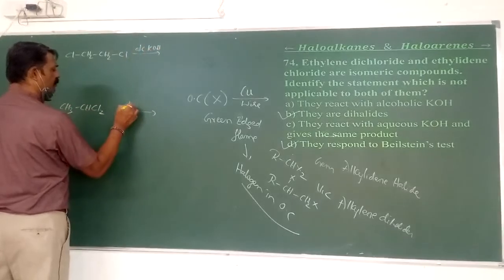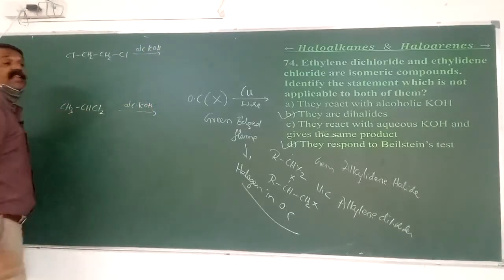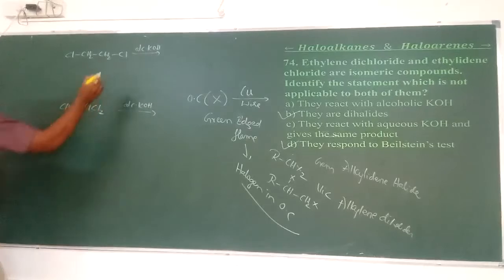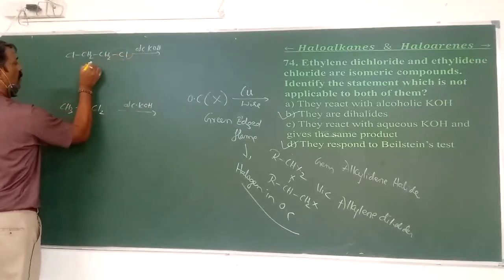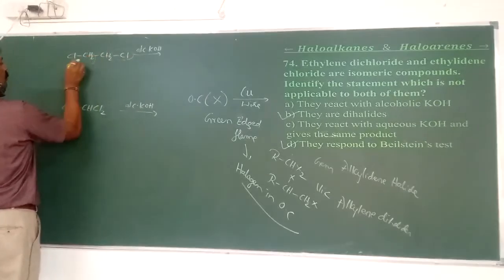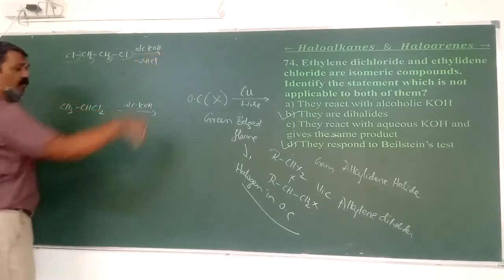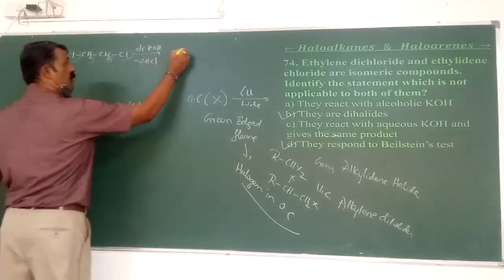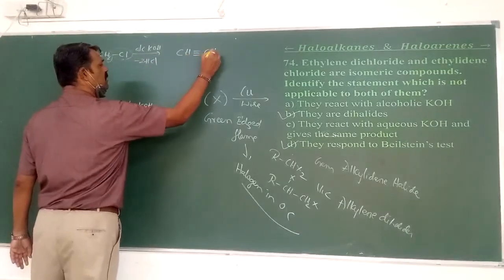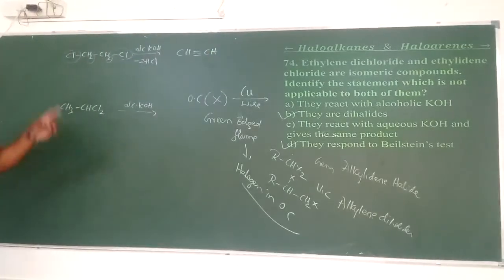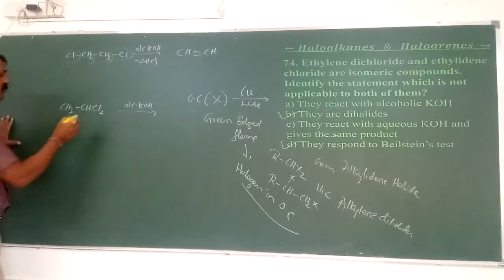The function of alcoholic KOH is dehydrohalogenation: removal of chlorine followed by adjacent removal of hydrogen. One molecule of HCl removal results in alkene, whereas two molecules of HCl removal results in alkyne.